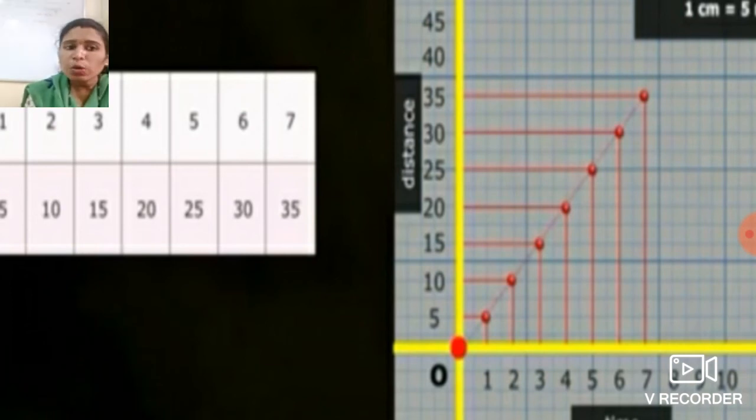However, if the speed of the object keeps changing, not constant, then the graph can be of any shape rather than a straight line. Then we can say that the graph is for non-uniform motion, and from that we can say that the motion of the car is non-uniform.